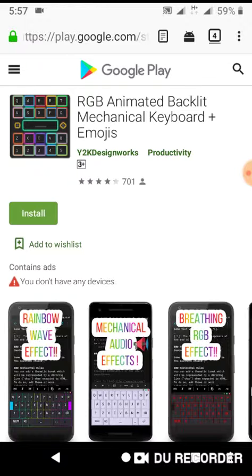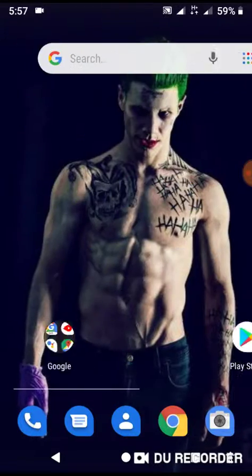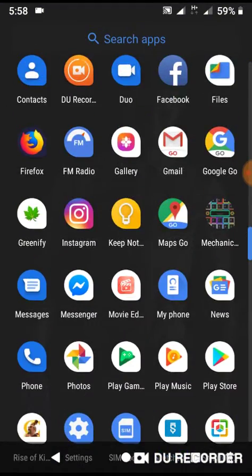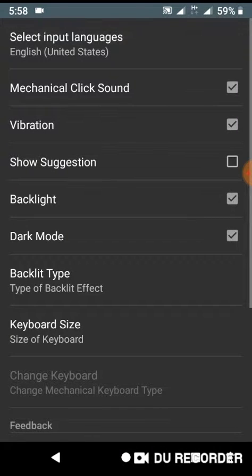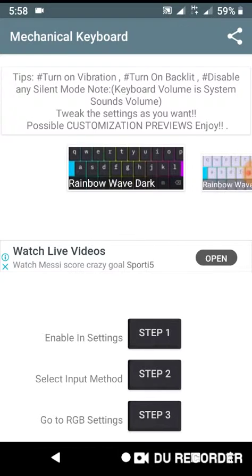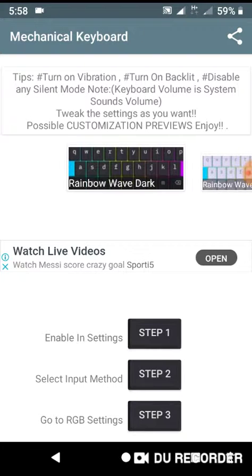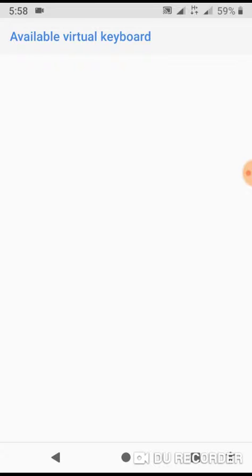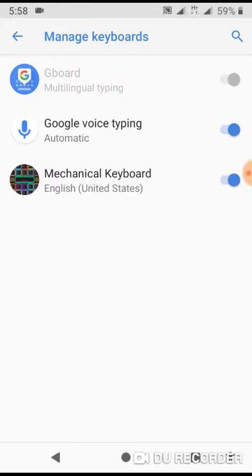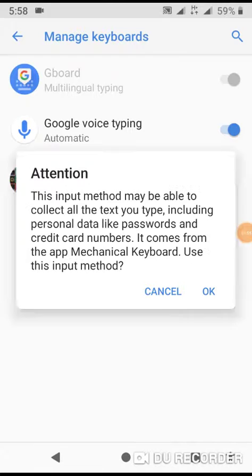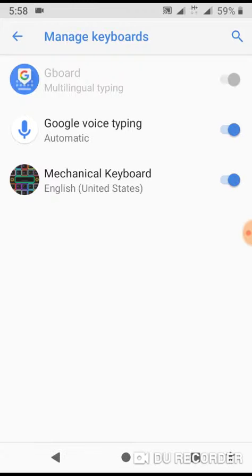Okay, now I am going to show you how to use this. Okay, so come here, mechanical keyboard. Okay, first of all, setup one, setting. Okay, sorry for it. Setup one. You have to manage the keyboard here, so turn it on. Okay, it's enabled.